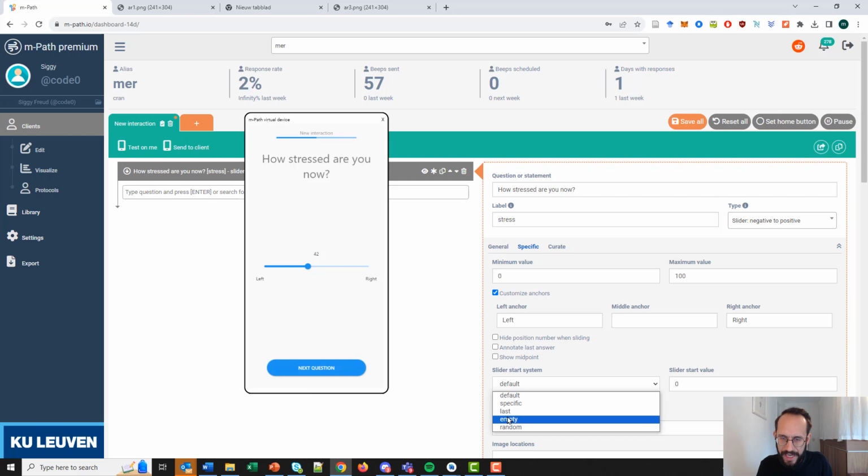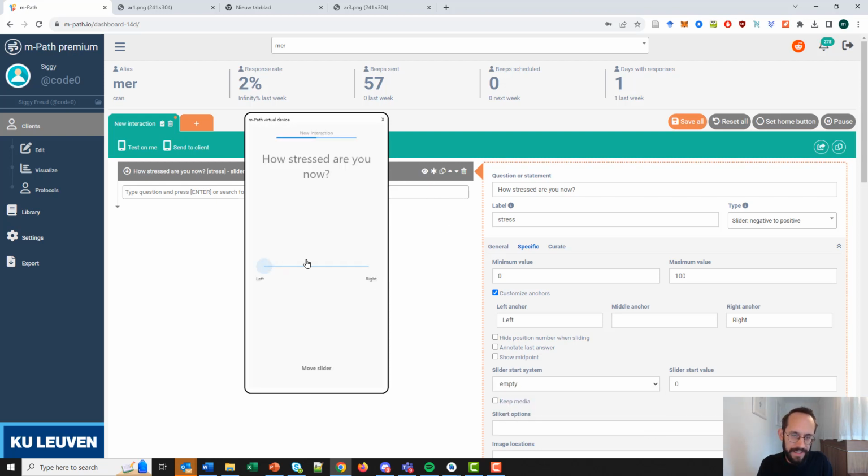So we just put in empty, and now the slider just starts empty, and the participant has to click somewhere, anywhere on the slider. The disadvantage of this is that it's not always clear what the slider means. When you don't have this slider not thing, then it's sometimes difficult. Well, what does the participant need to do here? Although most participants also easily understand this empty slider start system.